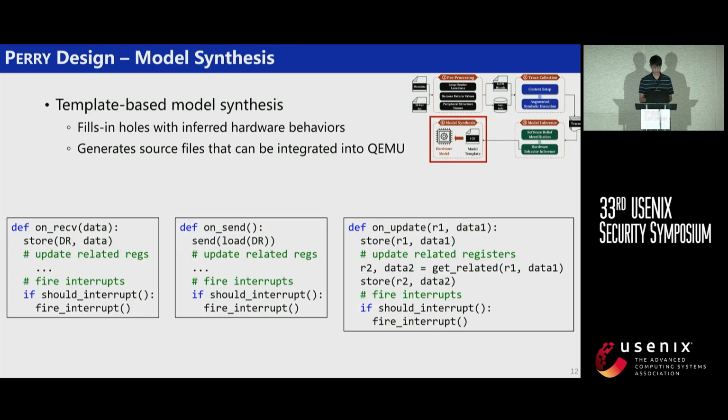With all that information available, the final step of Perry is to synthesize a working hardware model using the inferred hardware behaviors, and we adopt a template-based method. We create a template hardware model and leave some of the required information as holes, and later we fill in these holes with the inferred hardware behaviors. For example, after receiving or sending data, we need to update some related registers. And after updating registers, we need to update related registers and check if we need to fire interrupts. All these specific contents are generated based on the inferred hardware behaviors.